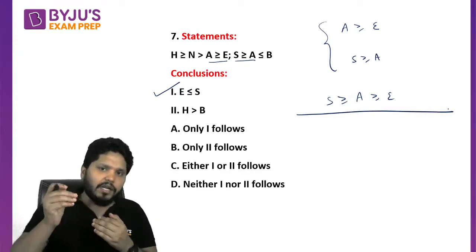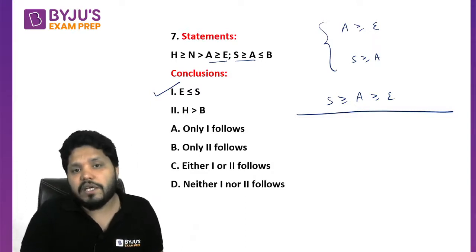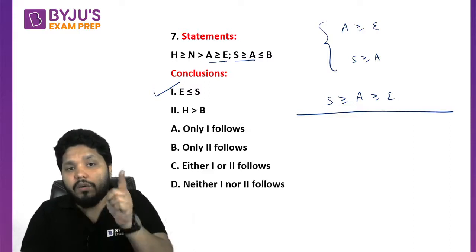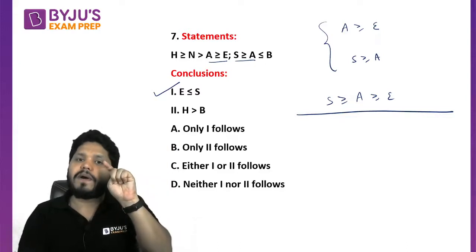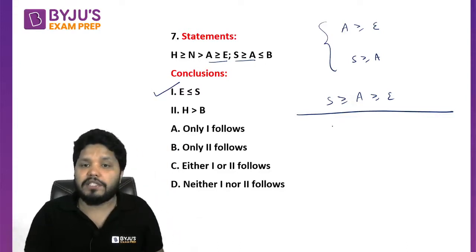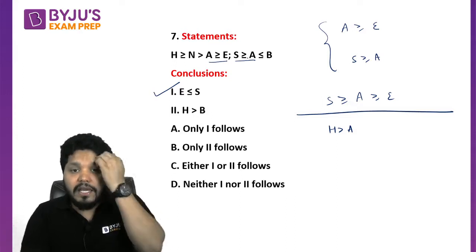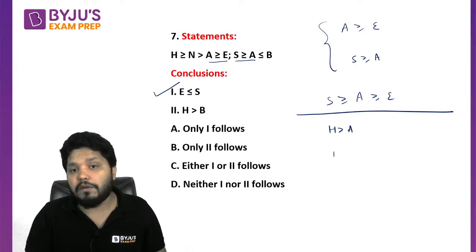Now the second conclusion, is H greater than B or not? Let us check. Once again, A is common between them. So we can see H is greater than or equal to N. H is either equal to N or it is more than N. And N is by default always greater than A. So H has to be greater than A. We can conclude this, right? And A is less than or equal to B. That means B is greater than or equal to A.